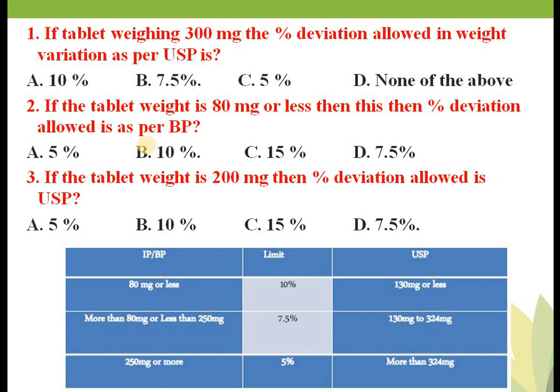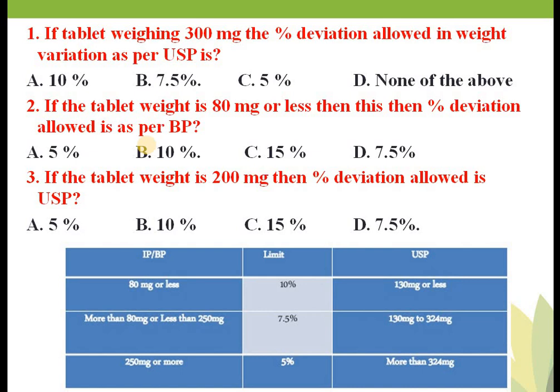Okay, first of all, what are the official tests? Uniformity of content, also known as content uniformity, is one of the official tests. Then disintegration test is also official. Then dissolution test is also official. Then friability test is also an official test. Okay, now we will see what are unofficial tests. Like tablet thickness, then tablet hardness, organoleptic characters of tablet like size, then color, etc. All these are the unofficial tests.